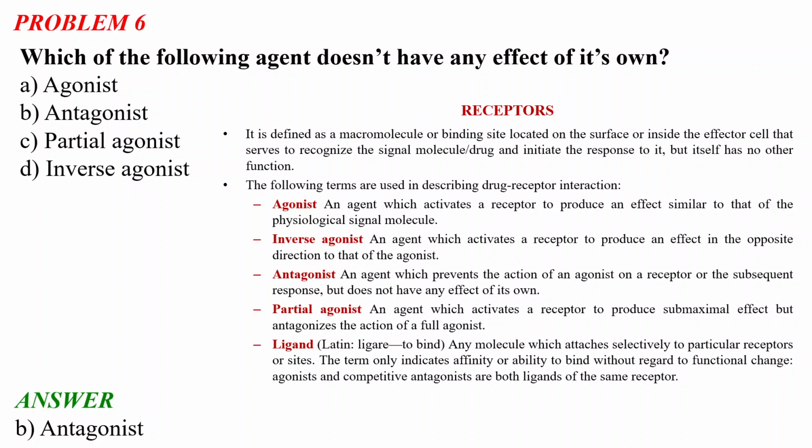And what is the ligand? A ligand is any molecule which attaches selectively to particular receptors or sites. The term only indicates affinity or ability to bind without regard to functional change. Agonists and competitive antagonists are both ligands of the same receptor.